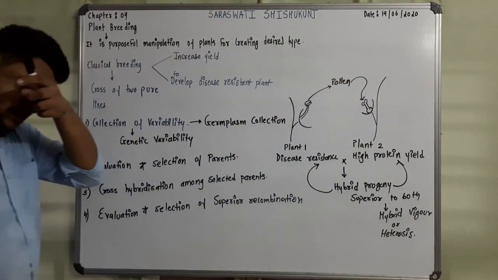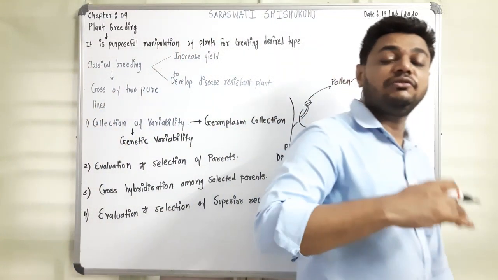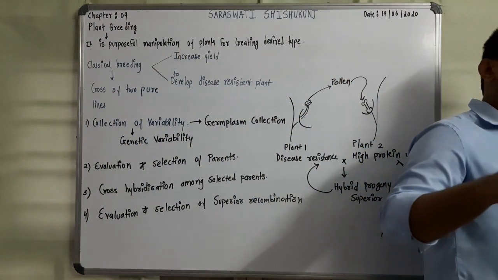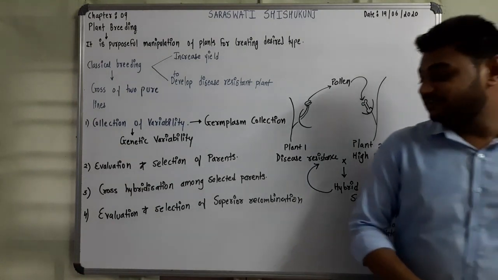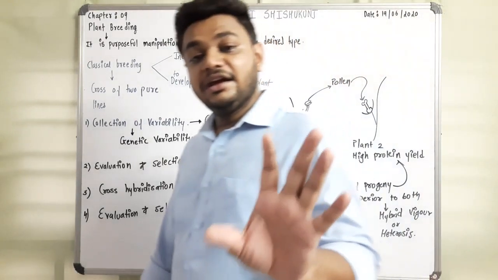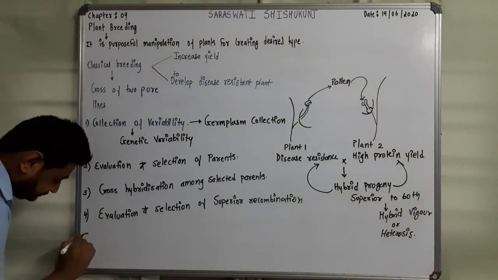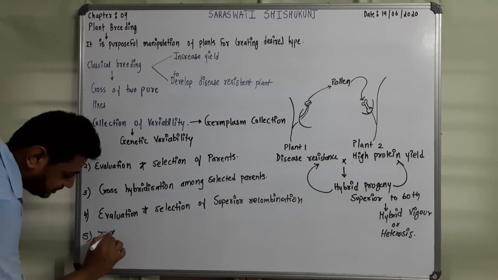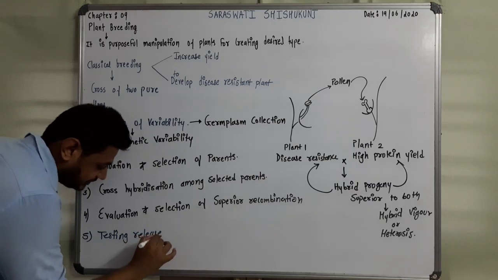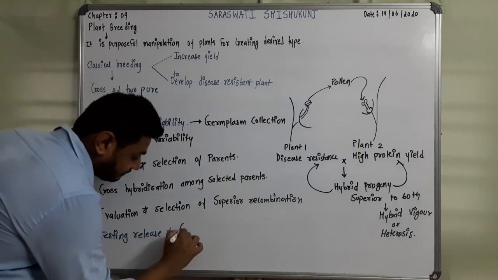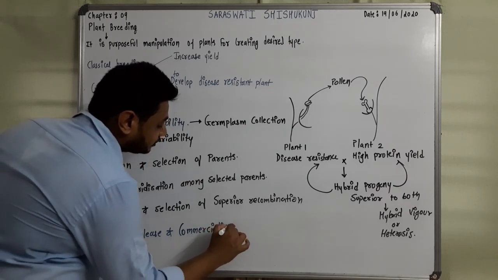When you are evaluating, you need to select out the one which is having superior combination, which is superior to both the parents, right? Last one is testing, release and commercialization of cultivars, right? Last step is testing, release and commercialization of cultivars.